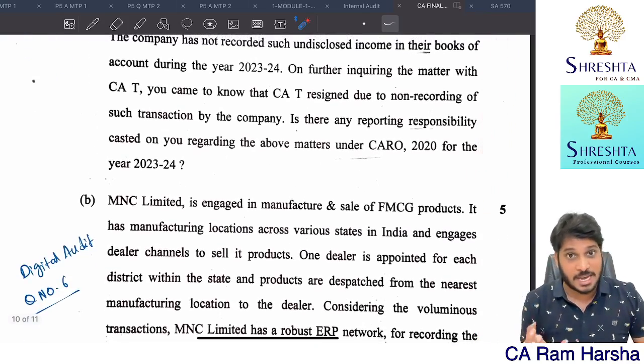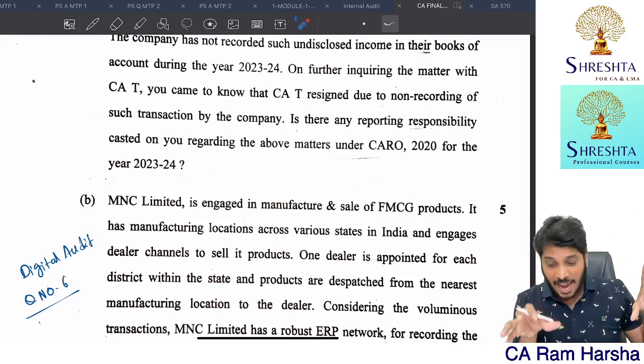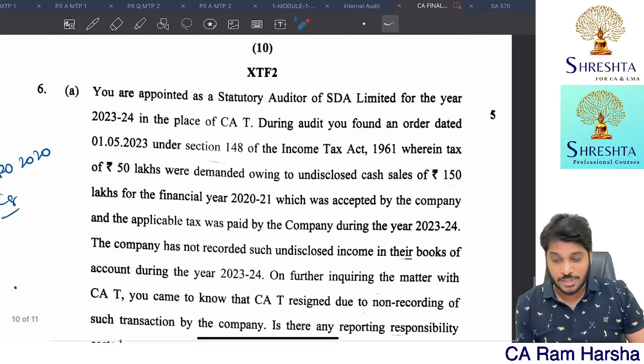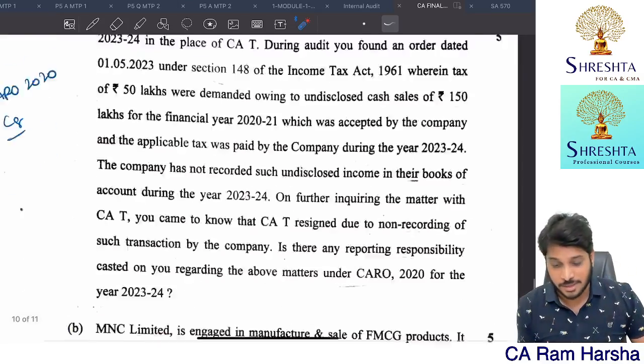This question also will be asked because whenever some students ask me about important clauses in CARO, I never select this. So this is one question that I felt surprising. So till now, 15 marks I felt surprising.